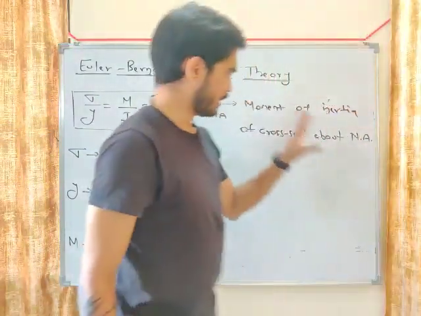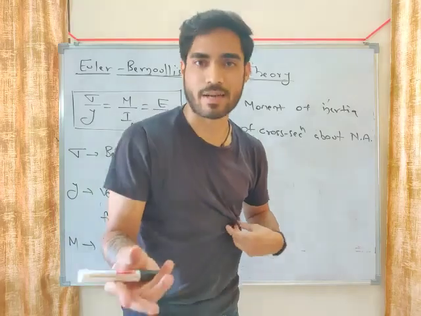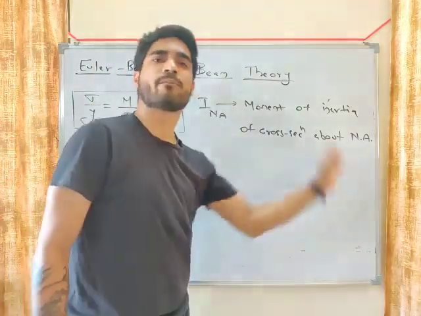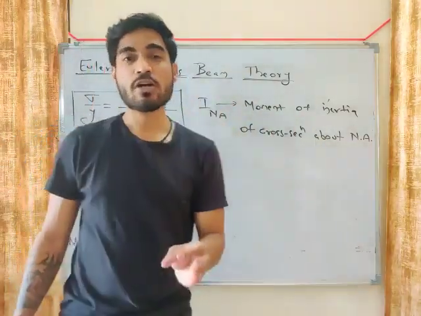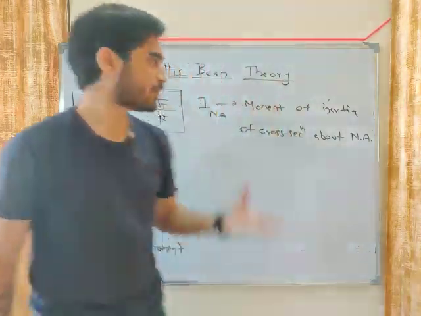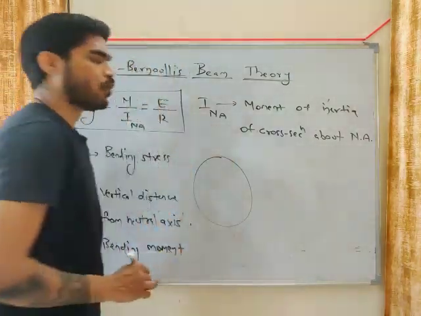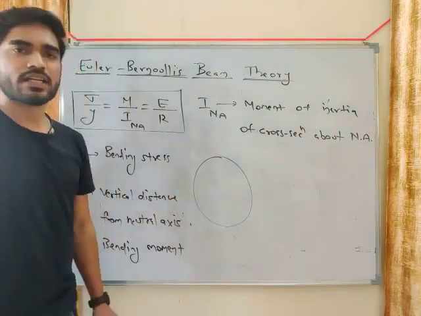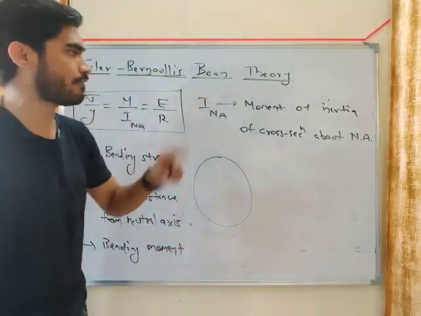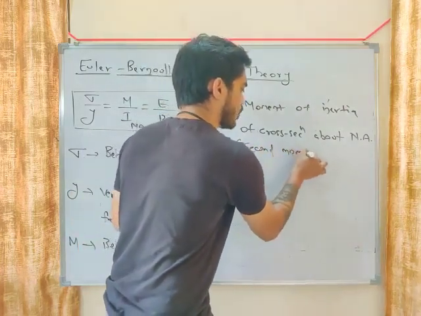Now let me briefly explain what moment of inertia is. Although it is a topic related to engineering mechanics, which you will study in detail there, let me give you a very physical meaning of moment of inertia. Moment of inertia of any cross section is the distribution of area. It is also known as second moment of area.